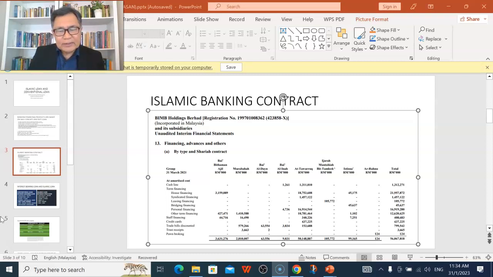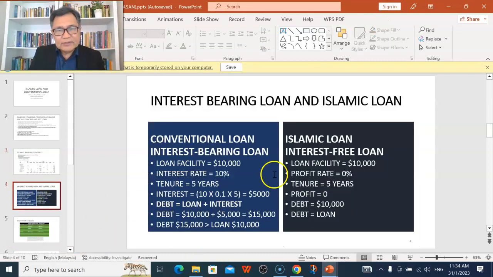We should be looking at it more closely. What will be the nature of this Islamic loan when we are using it not for business purposes? So, okay, we have here in our diagram the conventional loan or interest-bearing loan. For example, for a 10,000 facility, the bank will charge 10% of interest rate per annum for 5 years, and therefore the interest charges would be 10,000 multiplied by 10% times 5 years. So that will be 5,000 of interest charge.